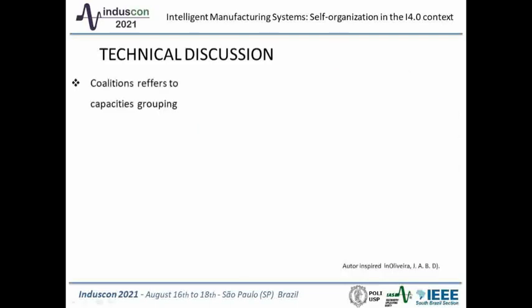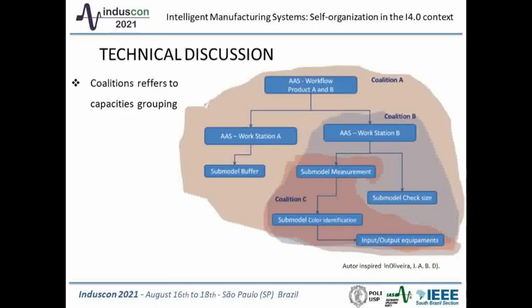In this sense, propositions are made considering the MAS and I4.0 paradigms that treat coalition for functionalities of resources. Coalition represents many assembly systems that may be created by combining resource capabilities described in an administration shell. A better understanding was proposed by the diagram in the slide, which represents three kinds of resource capabilities in an administration shell. The group C may refer to a simple coalition because it has only capabilities described directly in an administration shell.